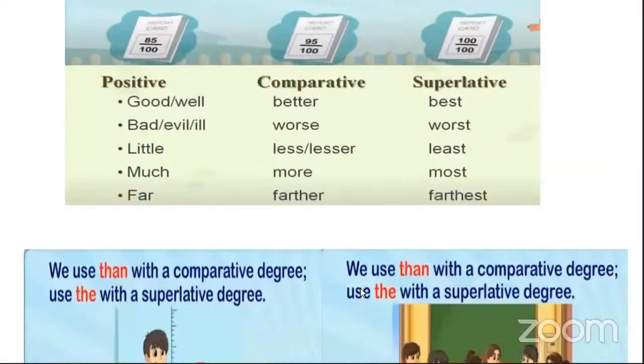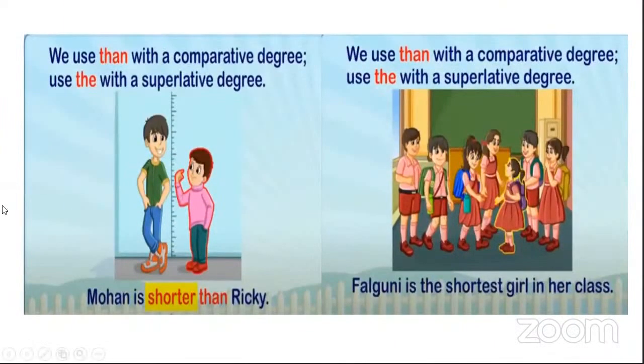So what we have learned from all these sentences is that whenever we are using the comparative degree, with words like bigger, smaller, shorter, we are using the ending er. And what do we use with it? Then. Like for example.